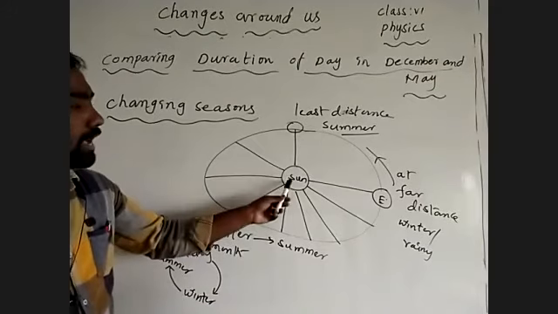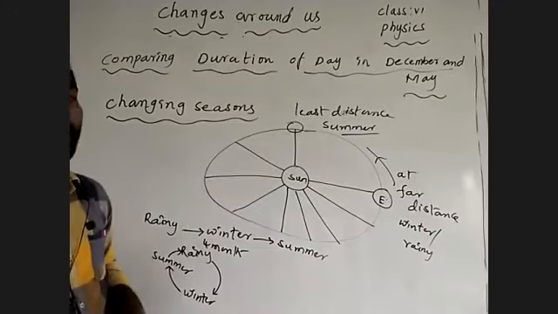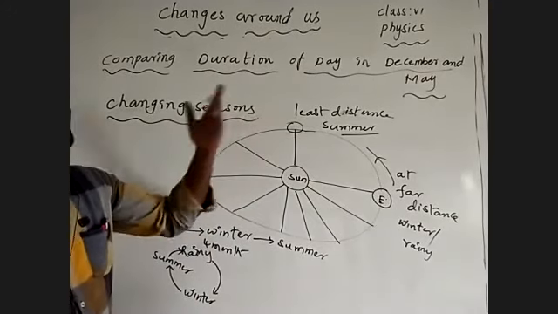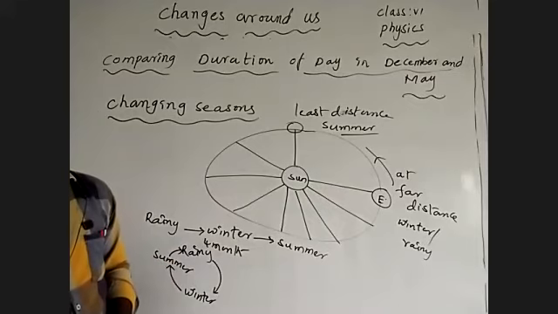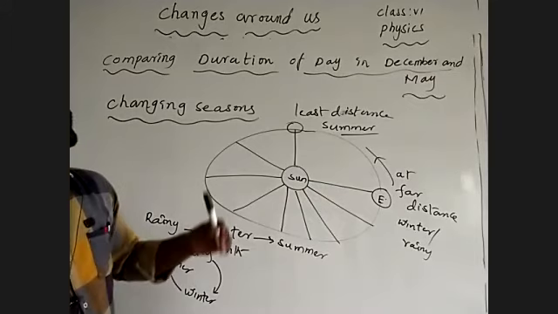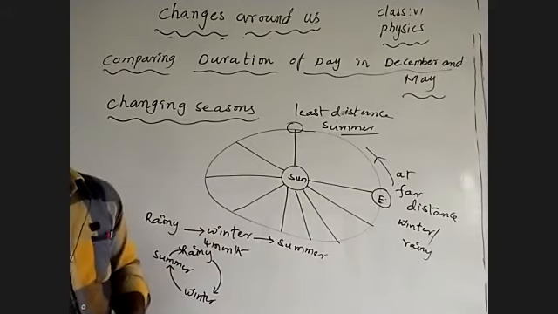Due to the more gravity, it revolves very slowly when near the sun. That's why we get a longer day in May. Due to the greater distance, it revolves fast. That's why we get a shorter day in December in winter. How exactly that works, we'll talk about in the next class.